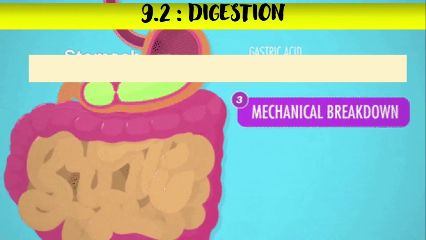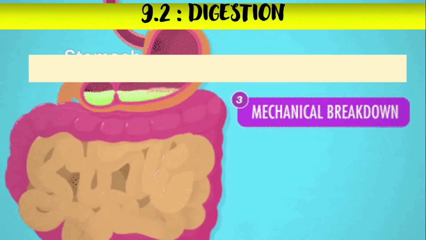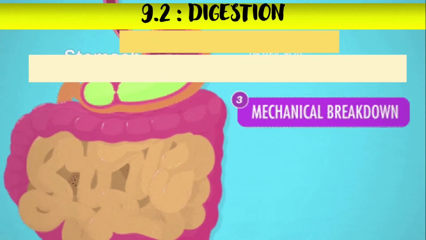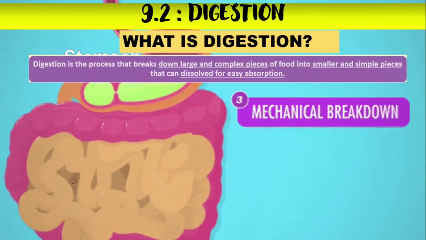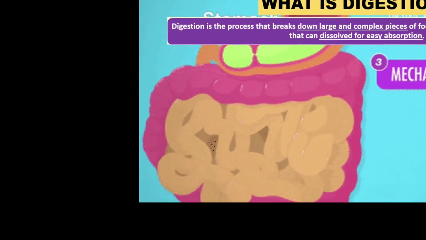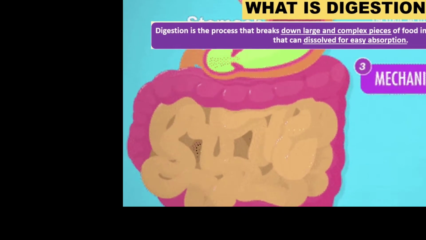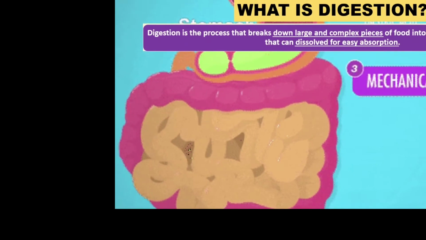Furthermore, we are going to discuss subtopic 9.2. It is about digestion. So what is digestion? Digestion is a process that breaks down large and complex pieces of food into smaller and simpler pieces so that it can be easily dissolved for easy absorption.